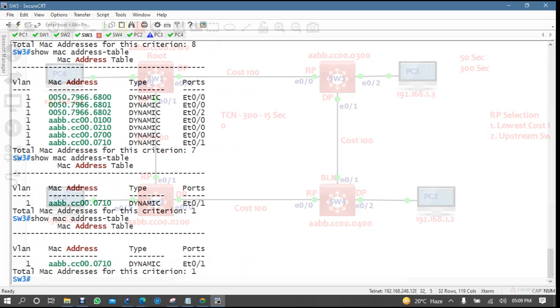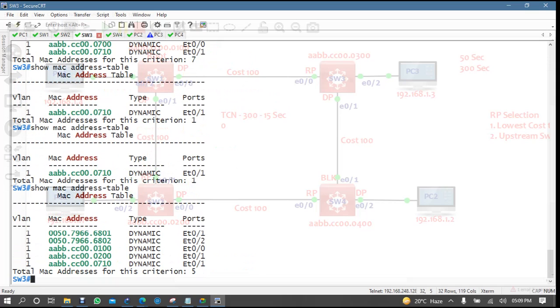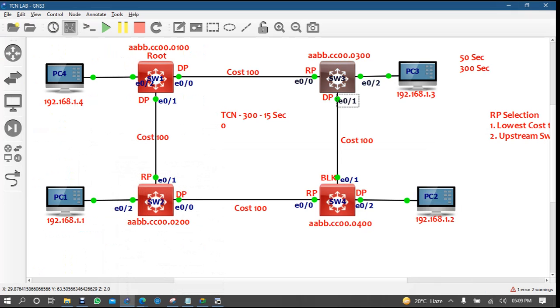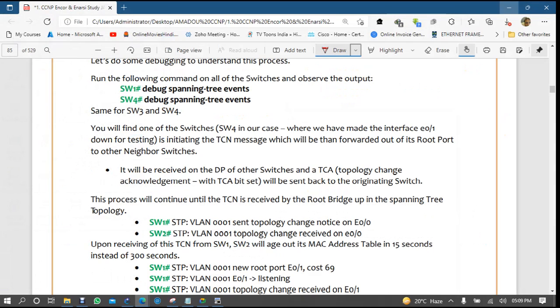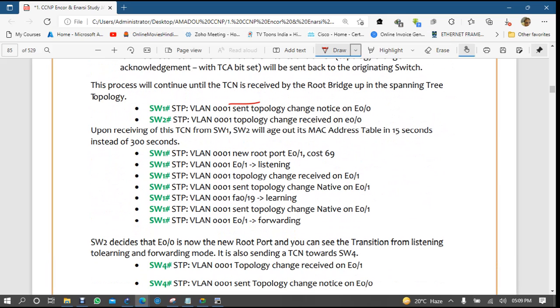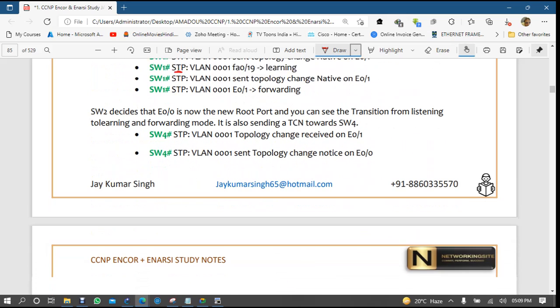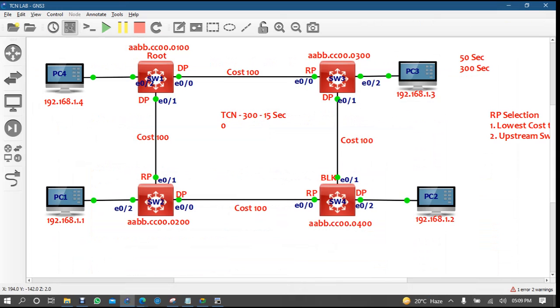Why? Because if you come to switch 3 and check show MAC address table, now see the new entry. Switch 2 is connected via E0/1. Yes, of course it is connected by E0/1. So this TCN is saying that whenever you receive a topology change, automatically it will remove your MAC address table, normally in STP, it is 15 seconds, but in RSTP it is immediate.